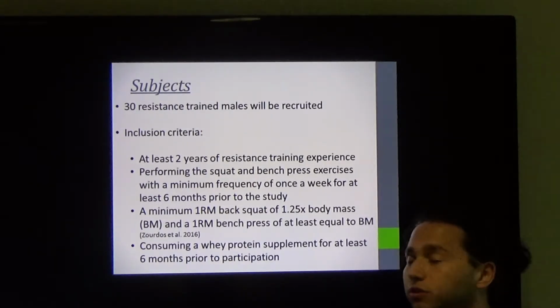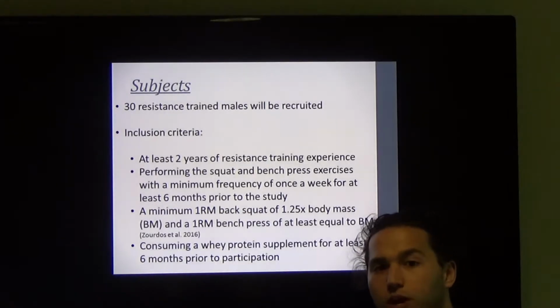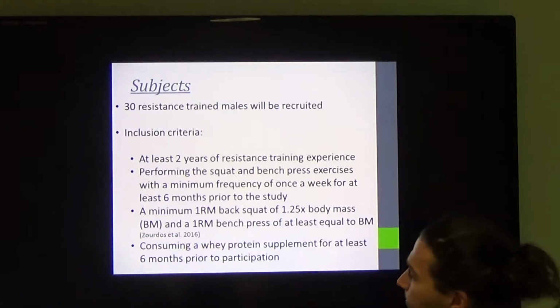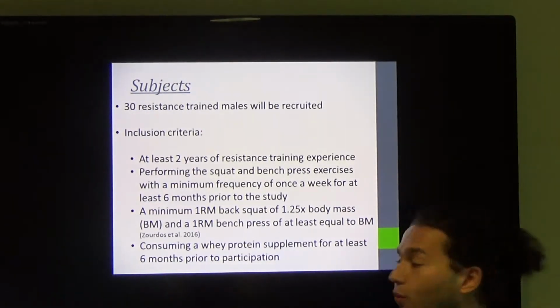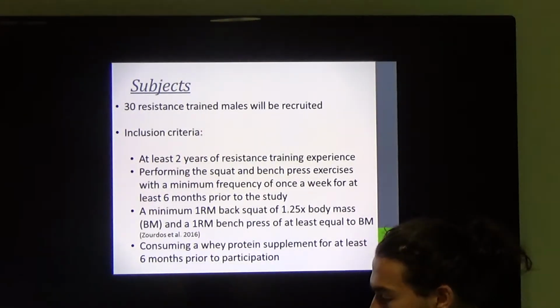They also must be able to have a 1 rep max back squat of 1.25 times their body weight and a 1 repetition max for the bench press of at least their body weight. They also must be consuming a whey protein supplement for at least 6 months prior to participation. We'll go over that a little bit more later on in this presentation.